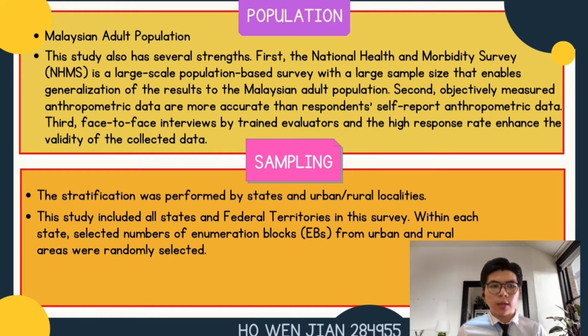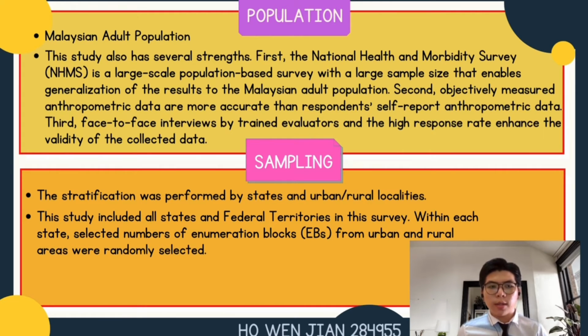This study also has several strengths. First, the National Health and Morbidity Survey is a large-scale population-based survey with a large sample size that enables the generalization of the result to the Malaysian adult population. Second, objectively measured anthropometric data are more accurate than respondents' self-reported anthropometric data. Third, face-to-face interviews by trained evaluators and the high response rate enhance the validity of the collected data.